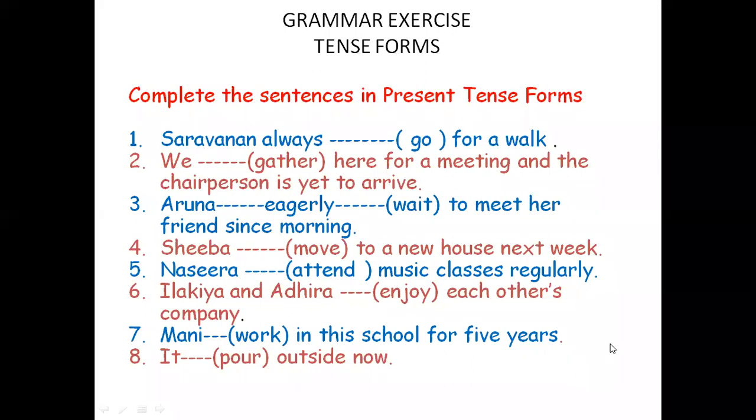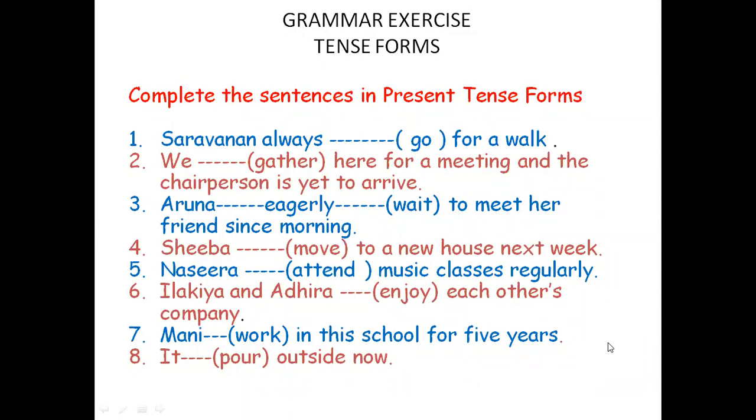Sheba dash move. That is the bracketed verb, move, in the present form, to a new house next week. What is the clue here? Next week. That is the time adverbial. Next week means it is future. Okay, future time. Therefore, the verb should have future meaning.